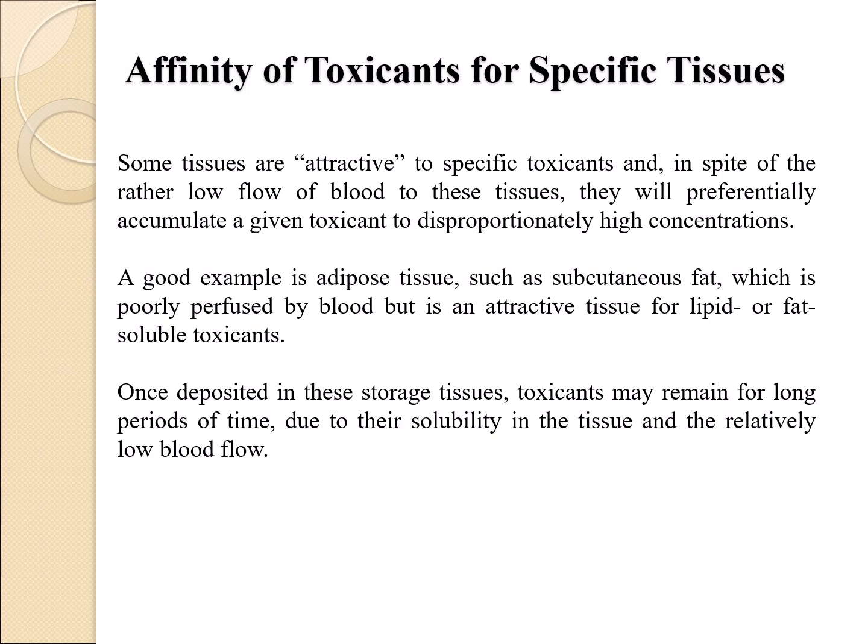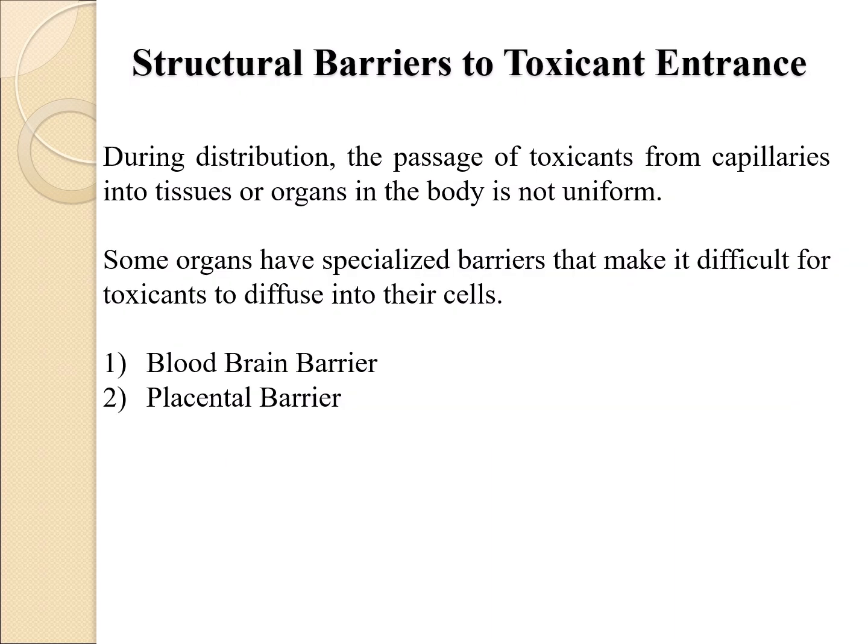A good example is adipose tissue, such as subcutaneous fat, which is poorly perfused by blood but is an attractive tissue for lipid or fat-soluble toxicants. Once deposited in these storage tissues, toxicants may remain for long periods of time due to their solubility in the tissue and the relatively low blood flow.